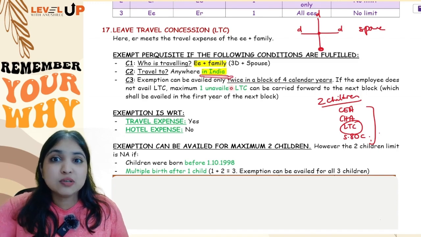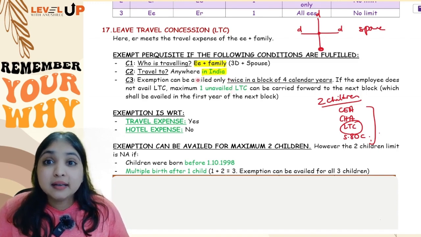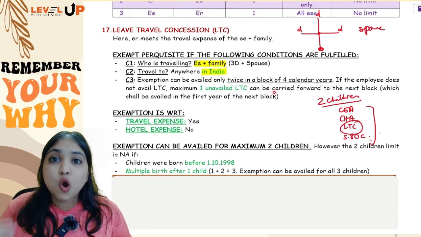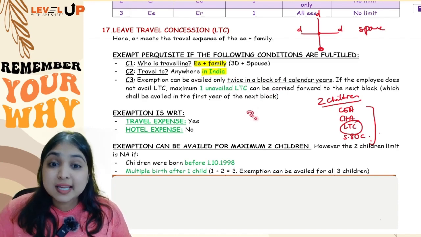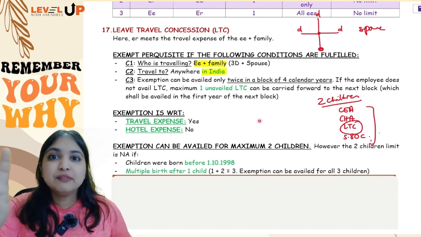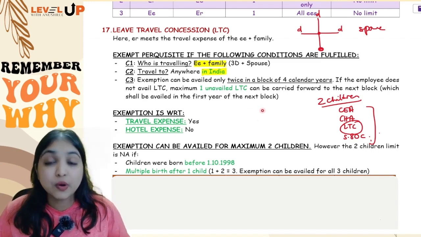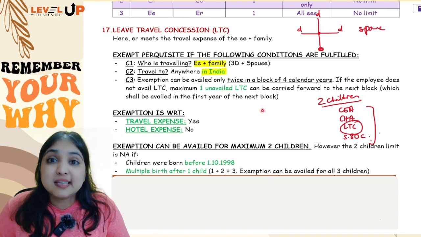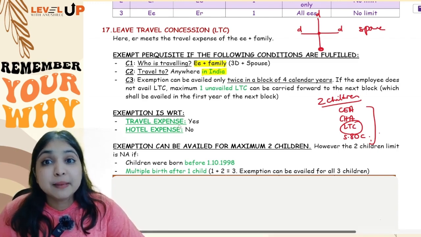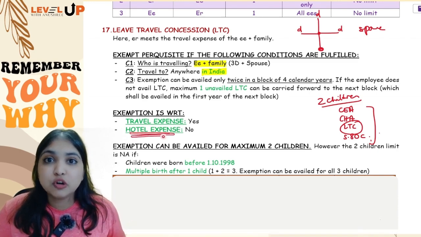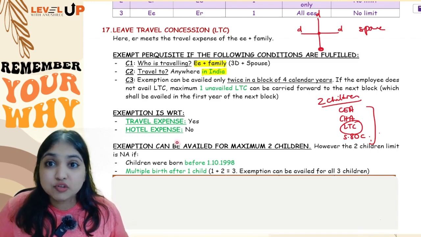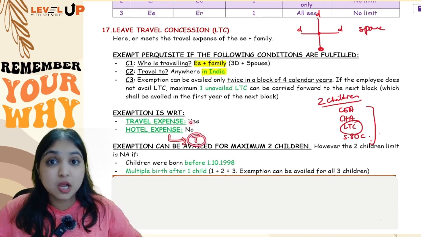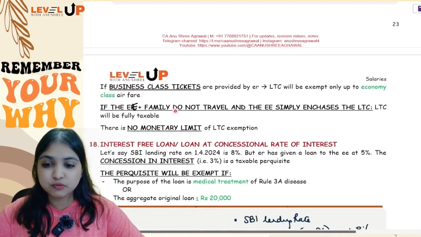If the vacation is outside India, then it will be fully taxable. And then the exemption is given only twice in a block of 4 calendar years. So if employee is taking 3 vacations in 4 years, then for 1 vacation, LTC will be taxable. Okay, and one more thing, what if the employer is helping you with business class tickets? Then the exemption will be only up to the economy class airfare. Alright, and what if the employer is helping you with hotel expense also? There you will not get any exemption. Hotel expense will become fully taxable. Only travel expense we will give exemption over here.